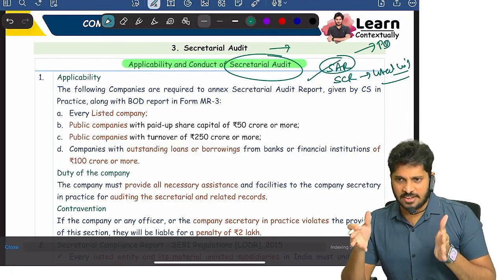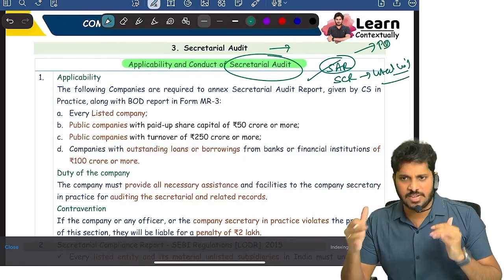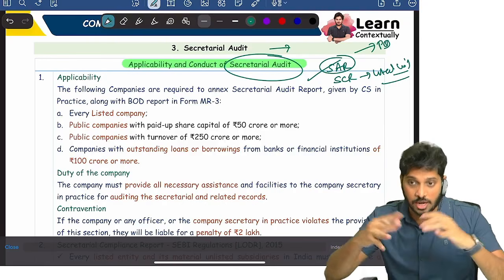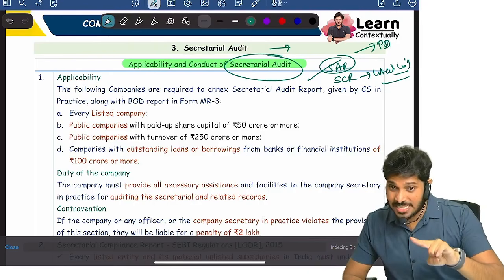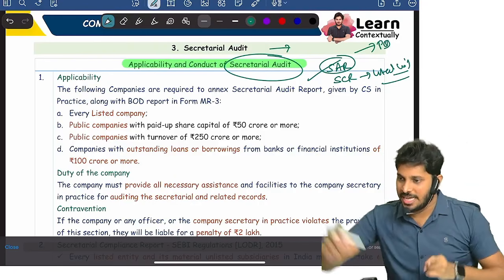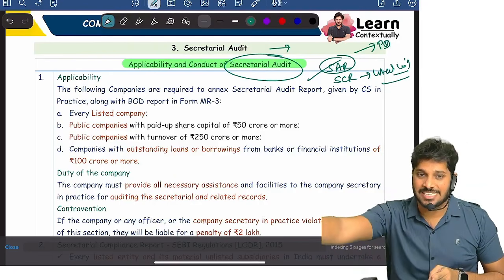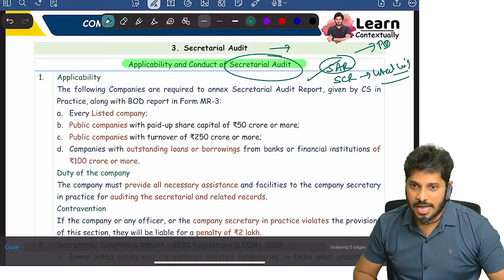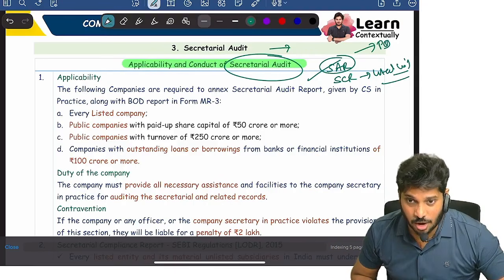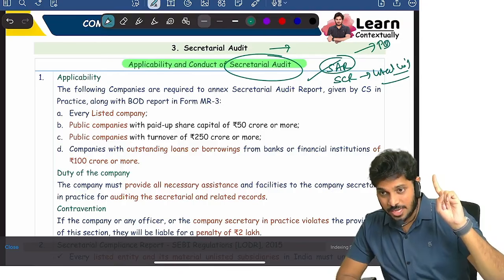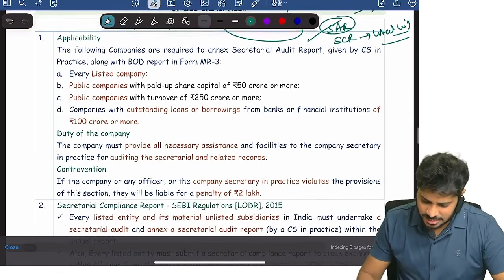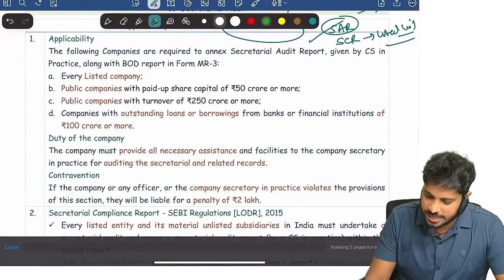So a company will have a legal system. Every big company will have a legal department which will manage all the laws and regulations, and check whether the company is complying from time to time or not. A practicing company secretary will be appointed, and he will give the audit report. Are you clear? That report is called the secretarial audit report, whereas cost audit is given by a cost accountant, who will be appointed. Yes or no?